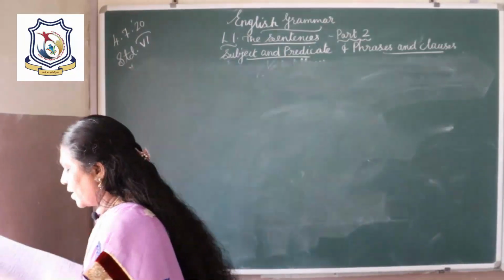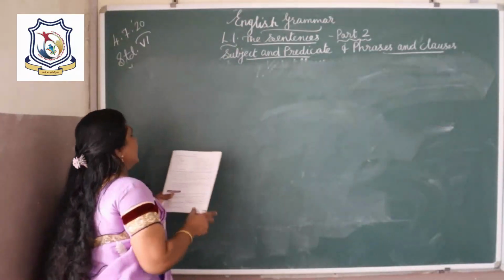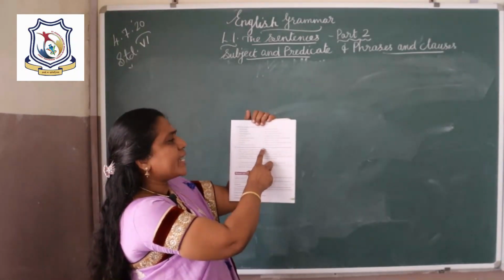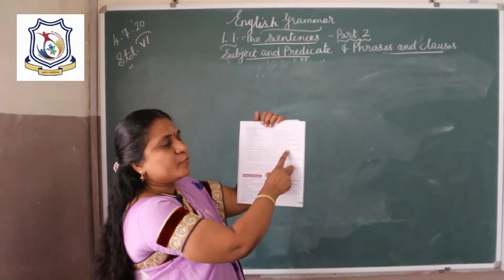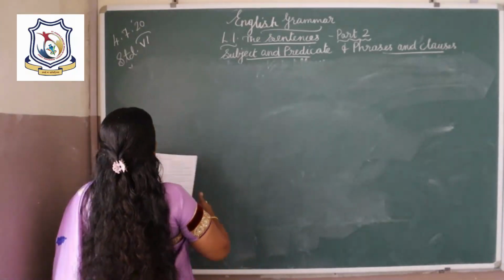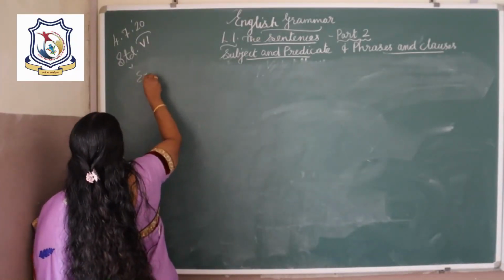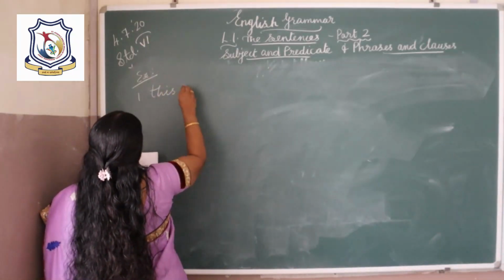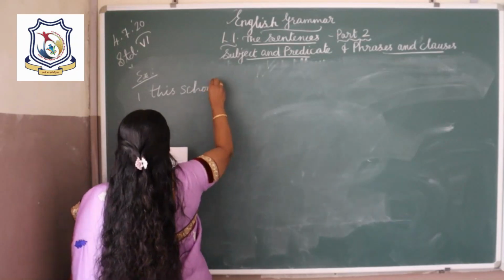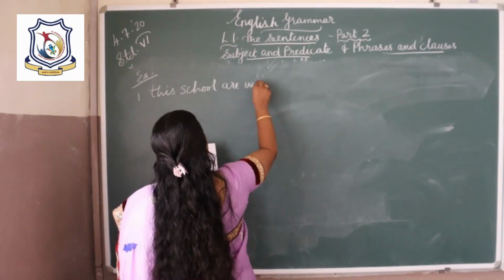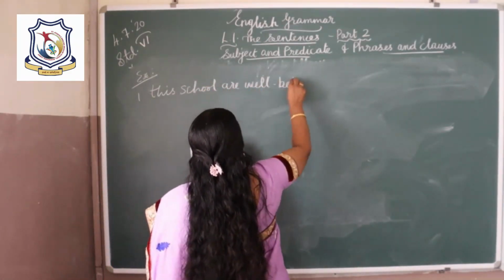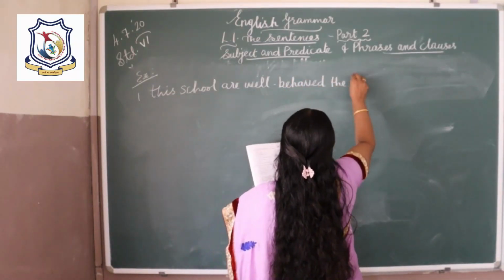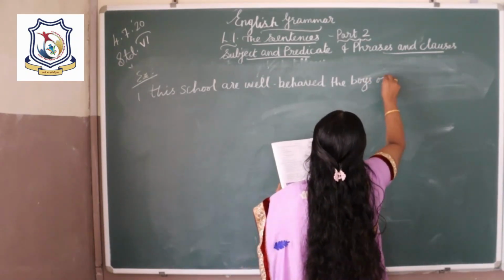Here we have an exercise. Put the subject and the predicate in correct order to make meaningful sentences. Okay, so first one: this school, are, well, behaved, the boys of.